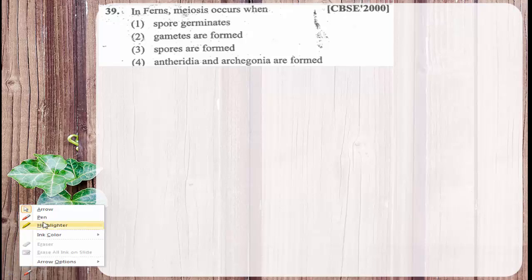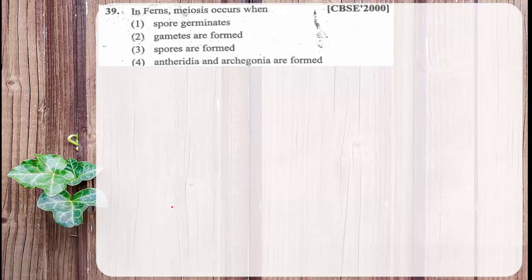Meiosis is a type of cell division, and meiosis occurs in the diploid cells. If the cell is diploid, having a double set of chromosomes, and this diploid cell undergoes meiosis, as a result it produces the haploid structures.